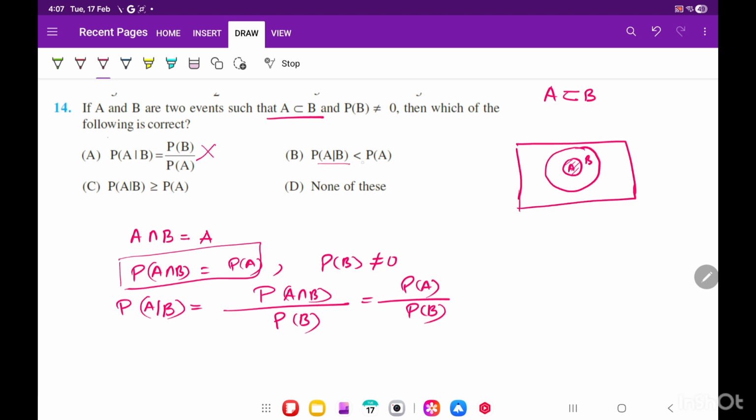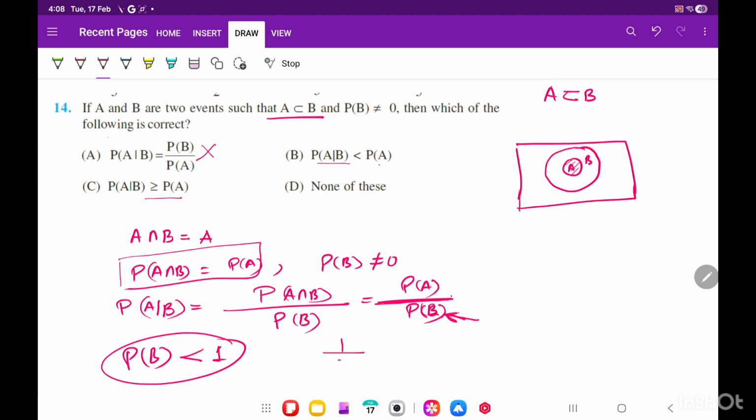So we want it is less than PA or more than PA. Let me see. What is PB? PB is some probability, and probability was always less than 1. Less than 1 means it may be 0.2, 0.3, 0.4. So if any number in denominator is less than 1, then 1 by PB will be more than 1. Yes or no?